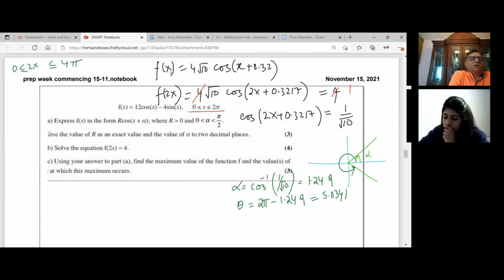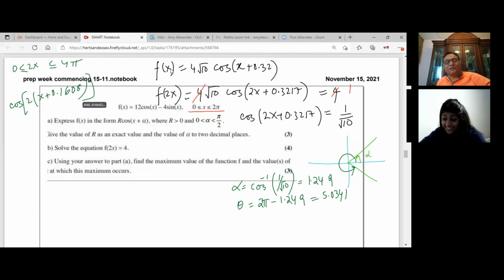We'll write this as cos of 2 times x plus something divided by 2. What do you get? 0.1608. So that is the one you're getting, right?